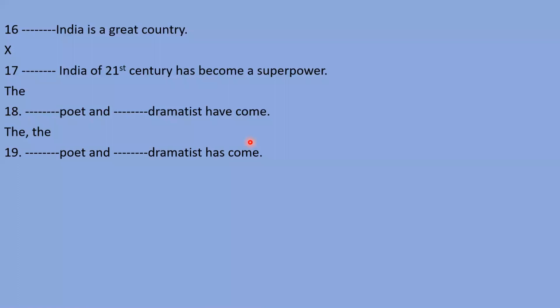But see the next sentence, poet and dramatist has come. You can see here I have written has. We know that we use has when we talk about one person, and have when we talk about more than one person. So now, dear students, we have to understand that dramatist and poet are one person, not different persons. कोई person है जो poet भी है and dramatist भी है, that's why we need to write the in the first fill up, and no article in the second. But in the earlier sentence, have is written, so it means we are talking about different persons. Poet is someone else and dramatist is also someone else, right?